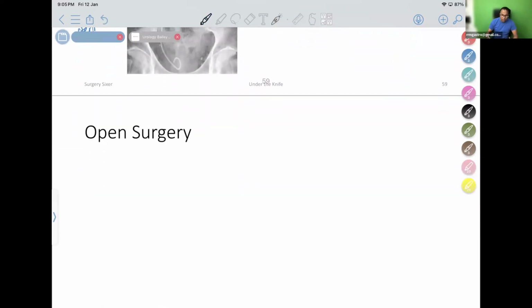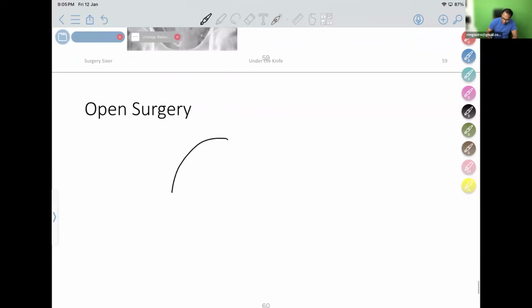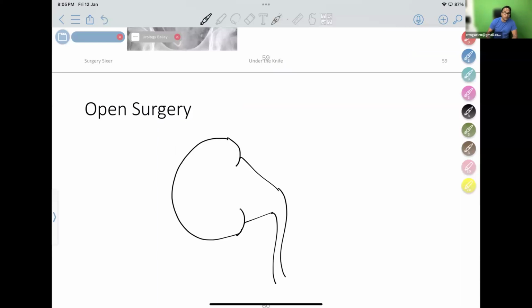So then what is the original open surgery? Once upon a time, when I was going for urology posting, I used to see many cases of this in 2004, 5 and all. During my surgery period, I used to see so many cases of surgery done. The picture shows two methods of operation. If I open the renal pelvis and take the stone out, if there is a stone here, it is known as pyelolithotomy.